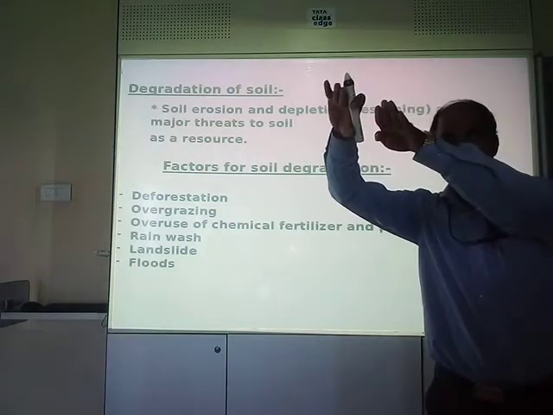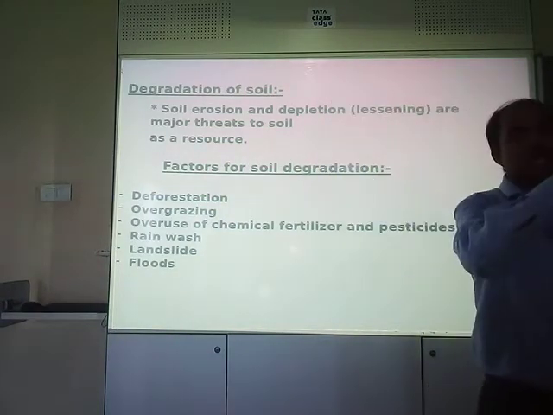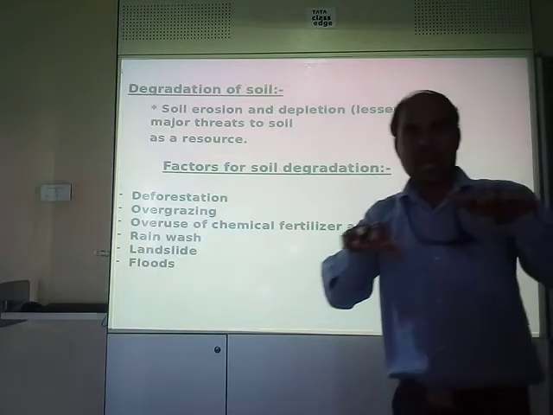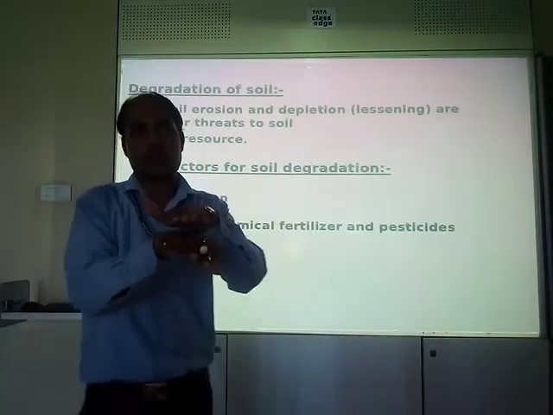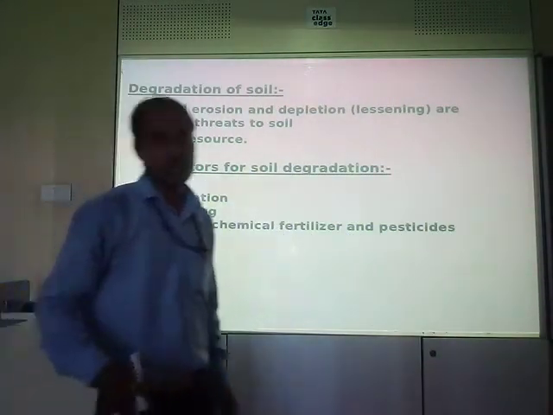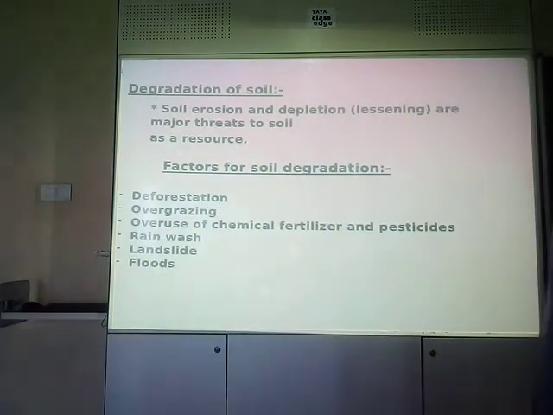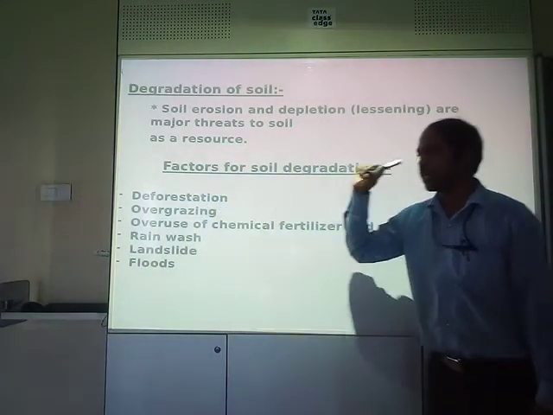One part of the land comes over the other, so the part that goes down will be affected. So landslides also cause soil degradation.